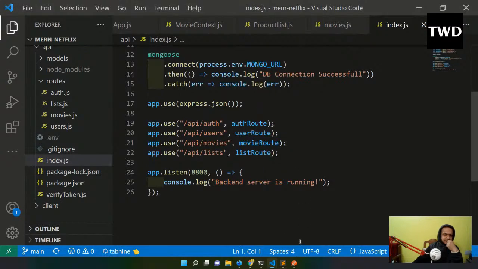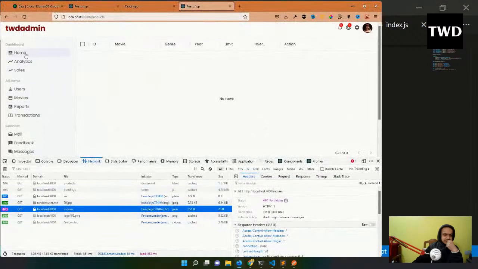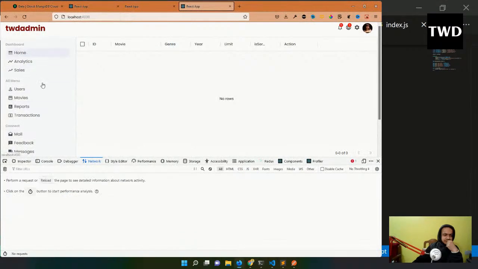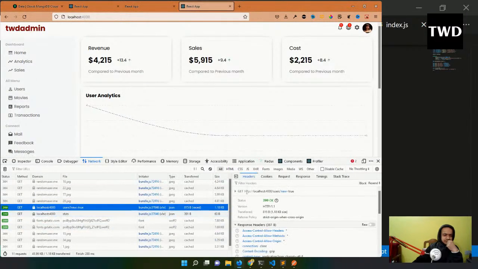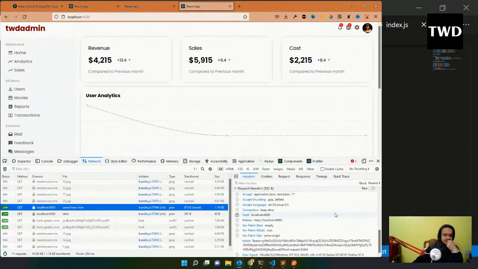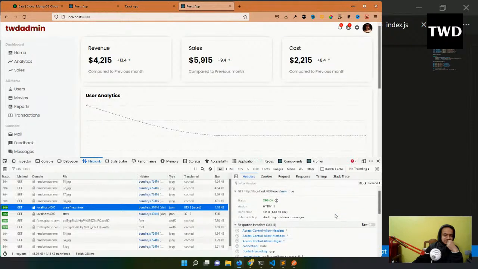One thing I want to see. Home also is like users and I'm not getting any error here. Same origin, I'm getting slash users true.